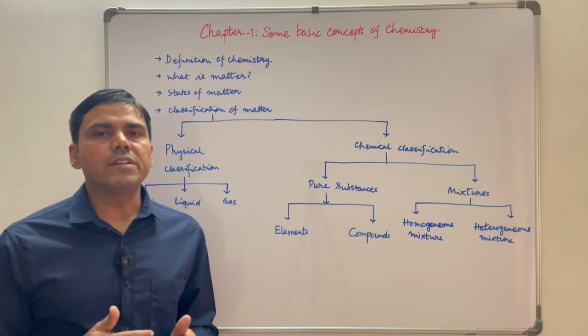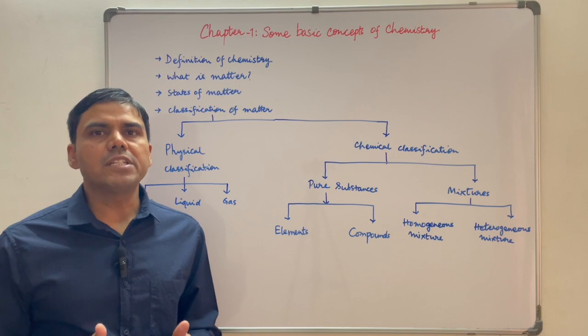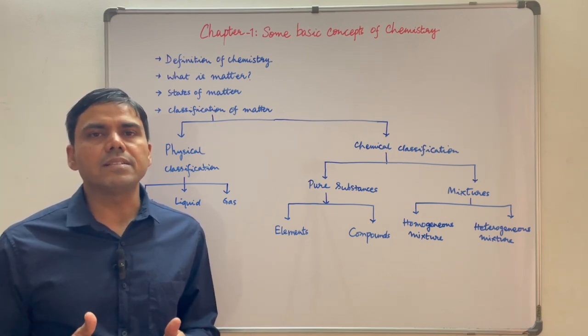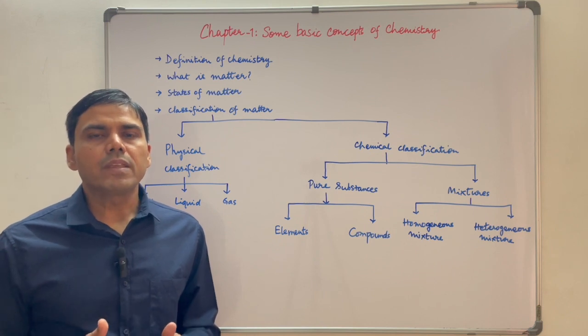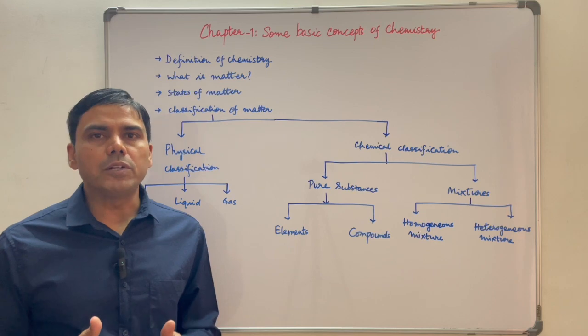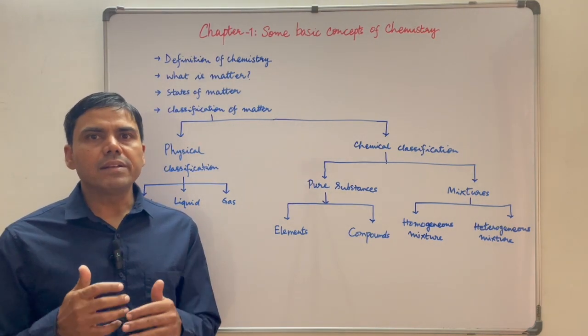However, a more polished definition is: a branch of science that studies preparation, properties, structure and reactions of material substances is called chemistry. Here the keyword is material substances. So most of the time we will talk about material substances. Now we will talk about matter and material substances.